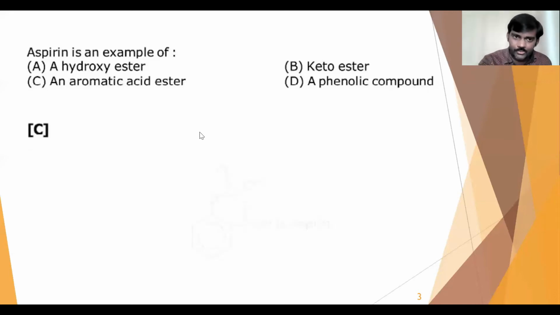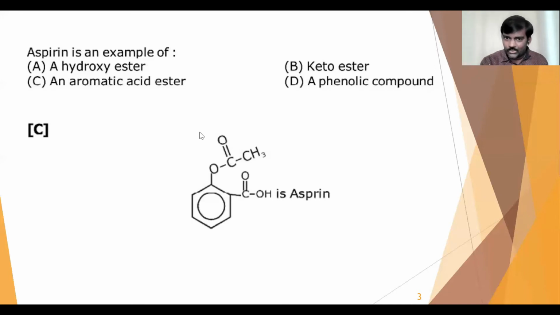And the structure of aspirin is this. This is the acetyl group. There the hydrogen was there in salicylic acid, and that hydrogen we replaced with the acetyl group. That's why it is called acetyl salicylic acid, which is also known commercially as aspirin. So that is the second question. Now we'll go to the next one. Let us go to the third one.